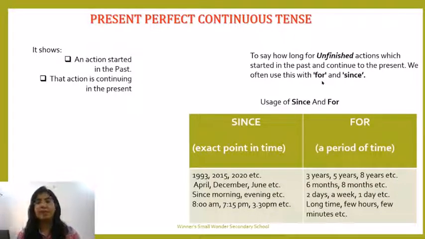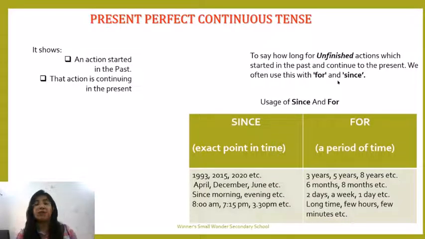For example, I have been teaching you since 11th of April. So I have defined my action. The action of my teaching tenses to you all has started since 11th April. But that action has not yet been completed. I am still teaching. There are many topics that I will be teaching you.